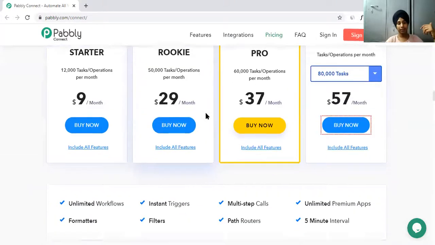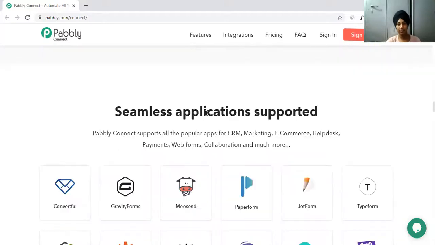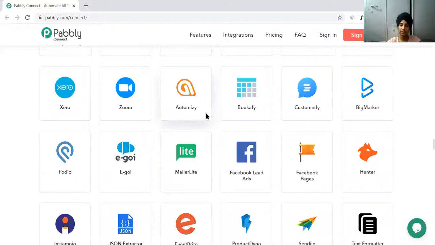As you can see, you can create a limited number of workflows, where Zapier is limited in their, I think, $25 plan. And instant triggers happen. So when data comes, the trigger goes there, there, there. If you're using a very huge integration, then it will take maximum 5 minutes to go through, and you can track multi-step calls, limited premium apps you can use, formatters, filters, everything you are having, guys. And seamless applications are supported. These are some applications that are supported right now.